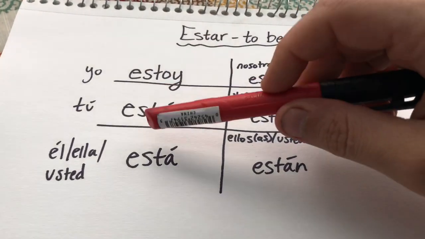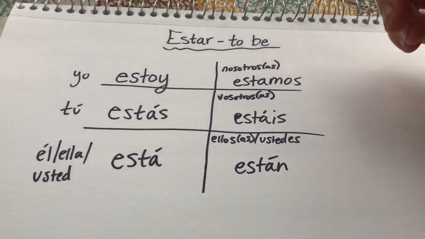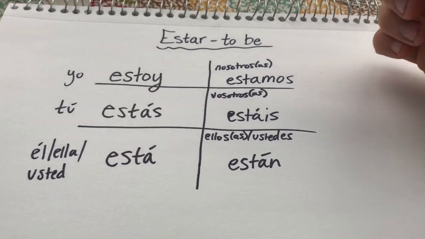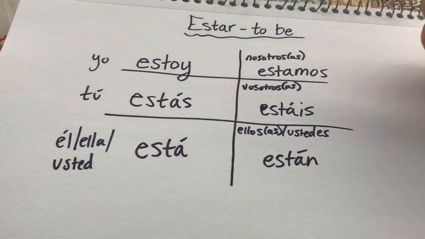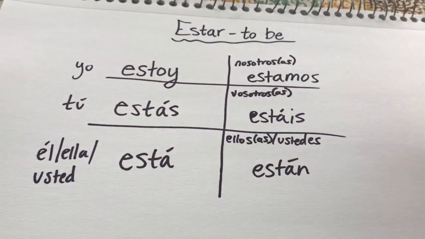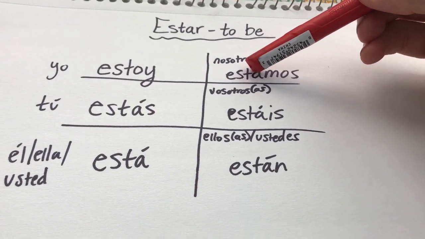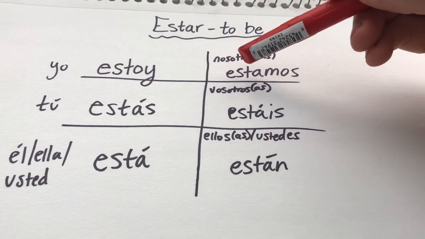Notice how some of these have accent marks on the A's, right? That is to accentuate that vowel. So we wouldn't say estas, right? That's a different word. We would say estás. Está. Notice how with estamos, we don't have a written accent mark here. That's because this is a three-syllable word.